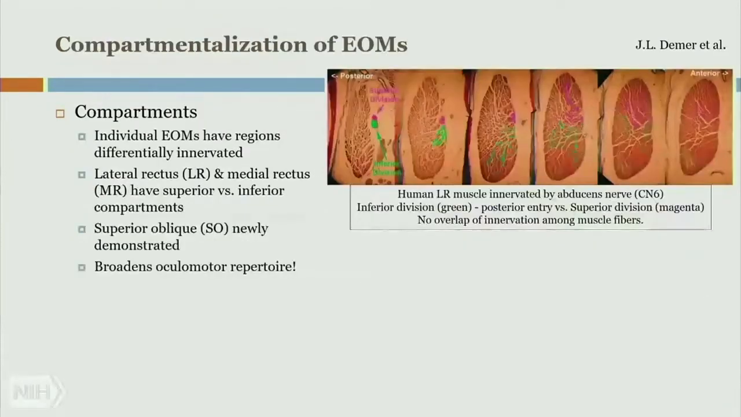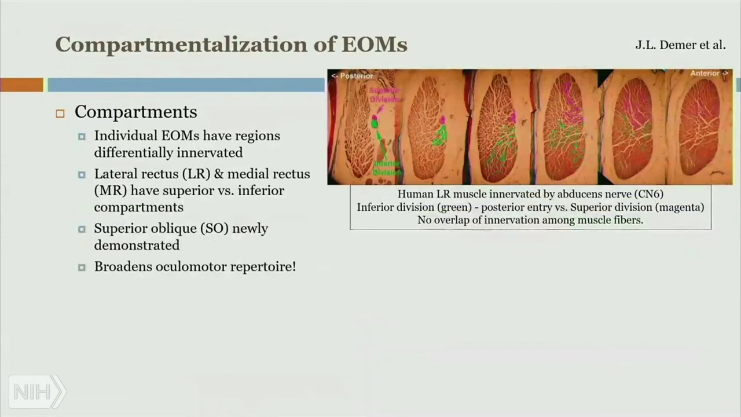Compartmentalization of EOMs. Individual EOMs have regions differentially innervated. Lateral rectus and medial rectus have superior versus inferior compartments. Superior oblique newly demonstrated. Broadens ocular motor repertoire. J. L. Demer et al. Image showing sections of human lateral rectus muscle innervated by abducens nerve. Inferior division, lower, is highlighted in green, and superior division in magenta. What about the muscles? More success stories related to the muscles themselves. This is from some beautiful work by Dr. Joe Demer at UCLA, in which he came up with this idea of compartmentalization of these extraocular muscles.